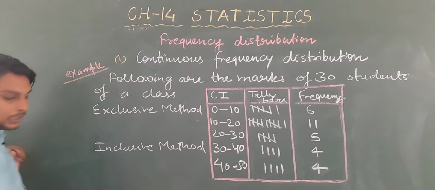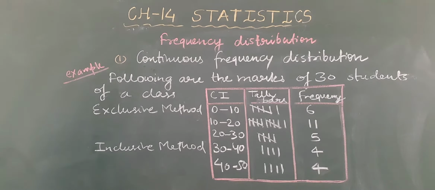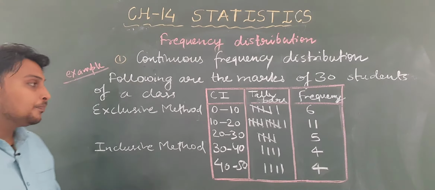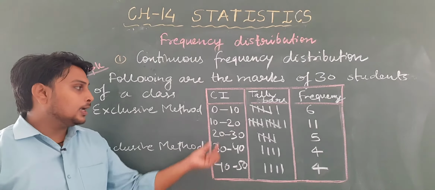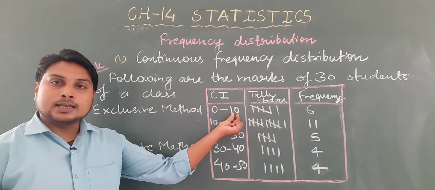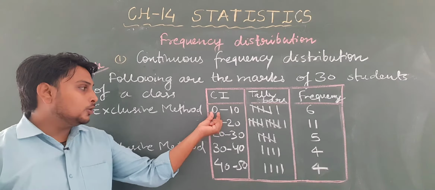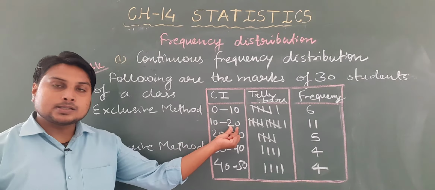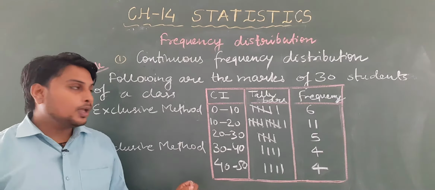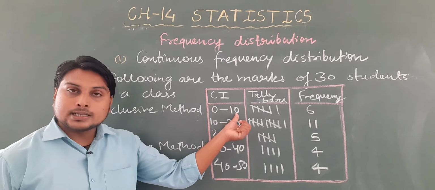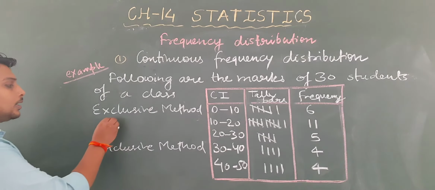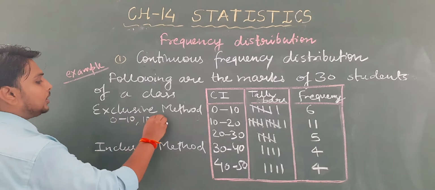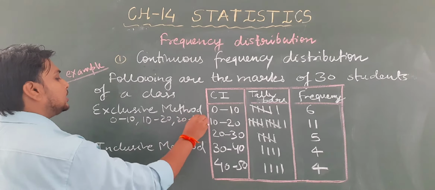Okay, one is exclusive and one is inclusive. Now what is the difference between exclusive and inclusive? See, in the exclusive method, for example 0 to 10, the next data starts from 10 itself. 0 to 10, 10 to 20, the next data starts from 20 itself, means where the first data is ending, the second one is starting from there only. So the example like 0 to 10, 10 to 20, 20 to 30 is the example of the exclusive method.